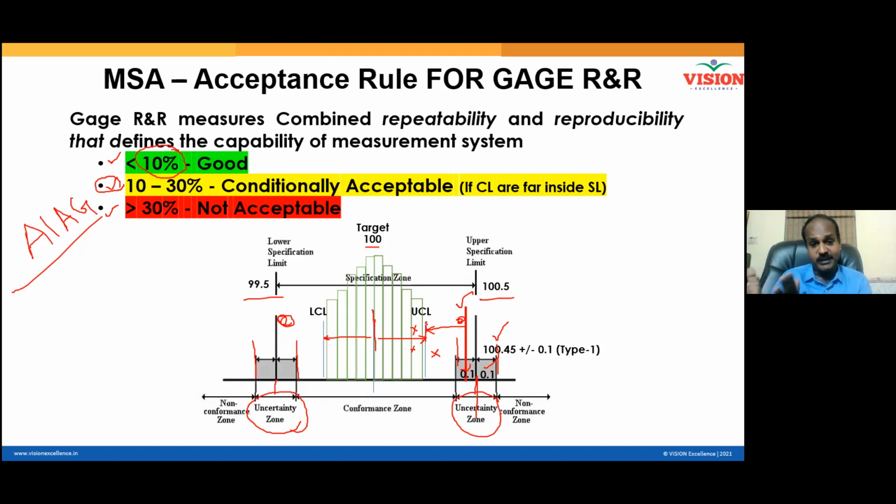If you bring the control limit well inside the specification limit, your capability will go higher and higher. Business will not have any kind of heated arguments. The customer will be happier with the way you are working. You will also be happier with a lot of room for variation. Even if variation happens, still that will not affect your business. So that is how the sigma and average are helping you.